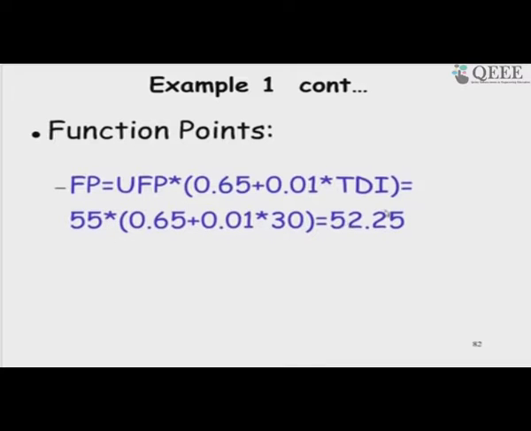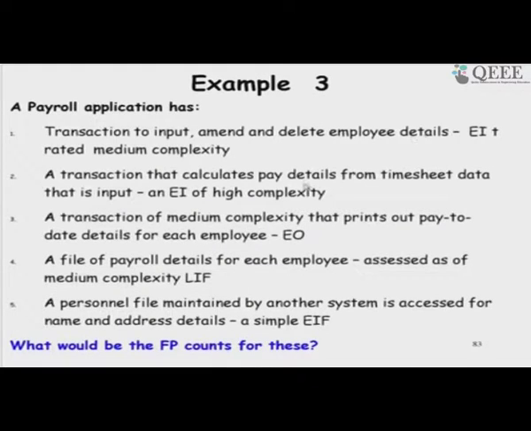So, we get 52.25. So, the result of considering the complexity factors is that we scale down the initial function point count from 55 to 52.25.